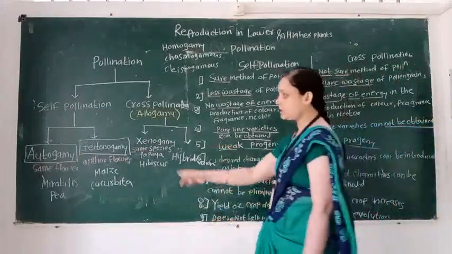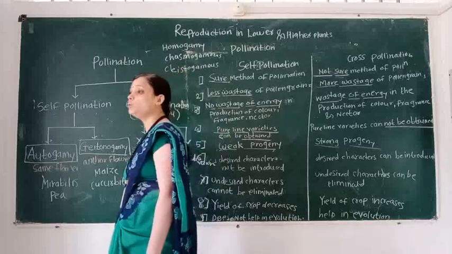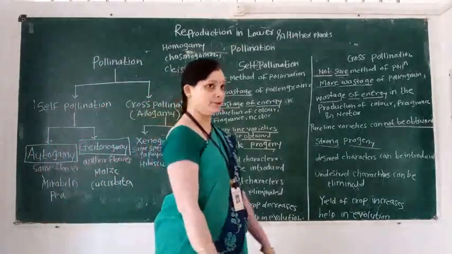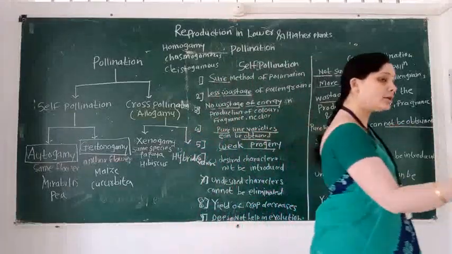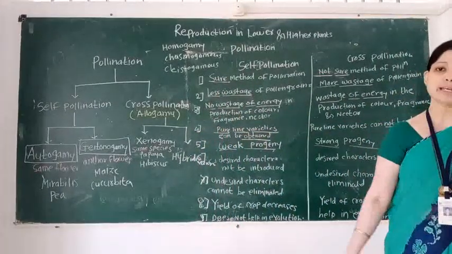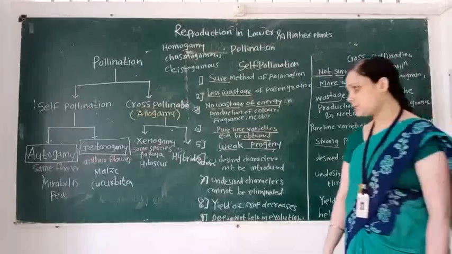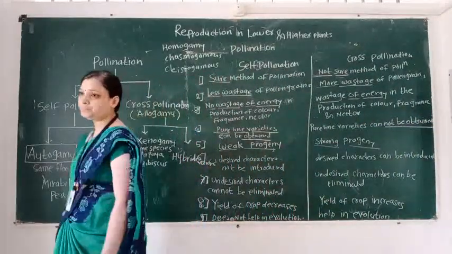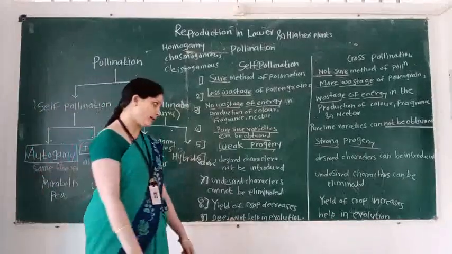This process is called geitonogamy. In autogamy, same flower. In geitonogamy, another flower, but the plant body is the same. For example, maize and cucurbita.